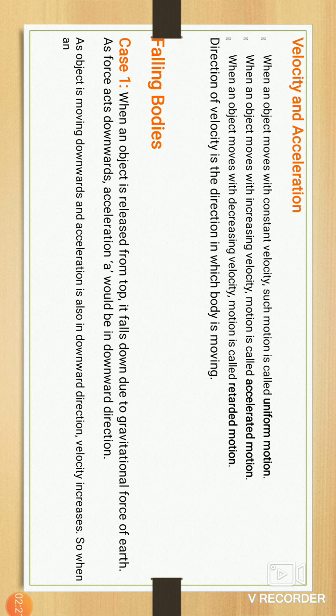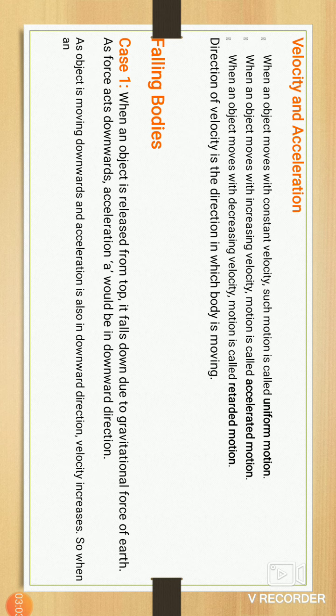Next is the accelerated motion, okay. In accelerated motion, the keywords are increasing velocity, accelerate. Accelerate means increasing, okay. When an object moves with increasing velocity, like when we accelerate a bicycle, the bike has an accelerator, and when we increase that accelerator, the bike also moves at high speed, okay.